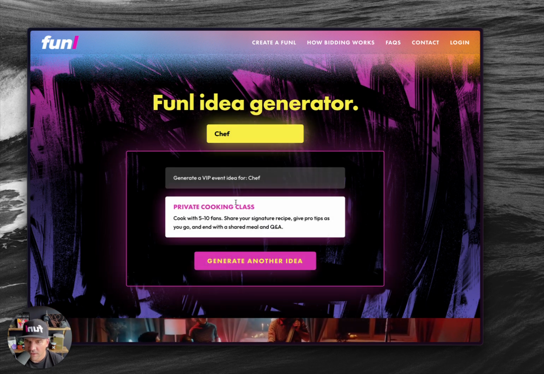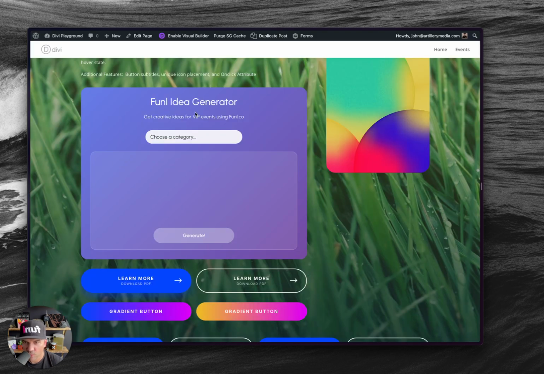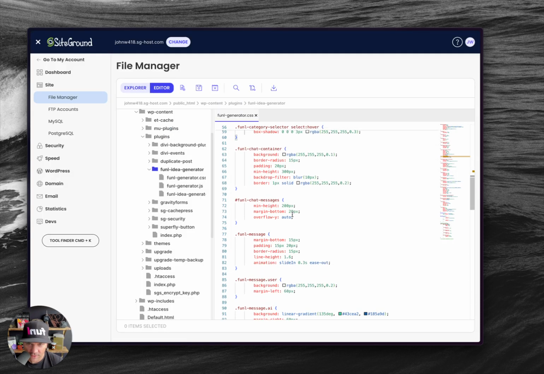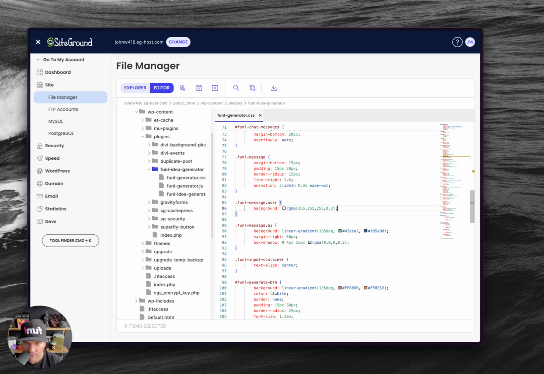I also got rid of the margins here. You'll see, like this one's kind of more of a chat style. Like, oh, you want this? Here's this. And what that was is these funnel message user margin left 60. You just dump that. Funnel message AI margin right. You dump that.